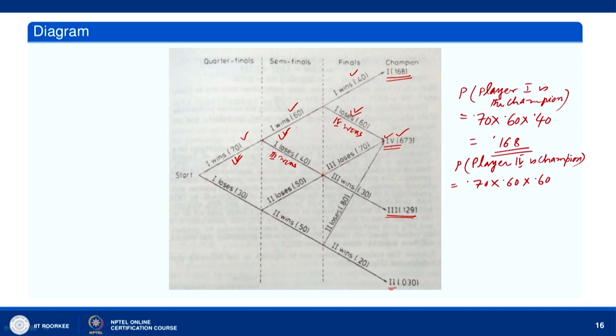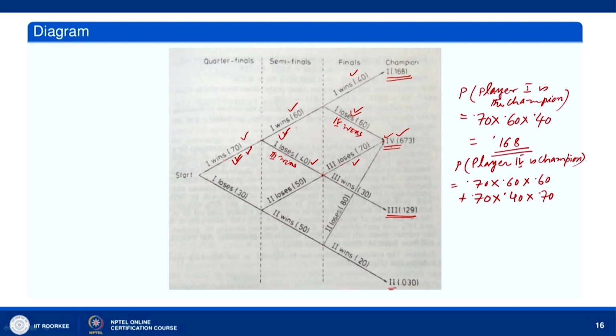So, we have considered this path, 1 wins, 1 wins, 1 loses. Now, 1 wins, 1 loses, 3 loses. So, we are considering these paths, with 0.70, 0.40, 0.70.